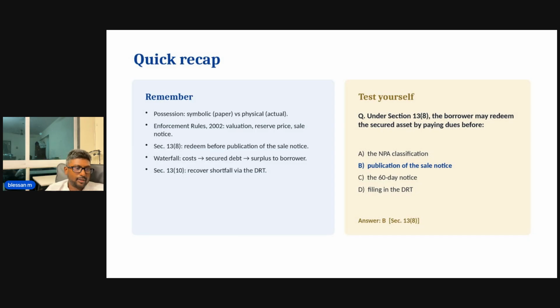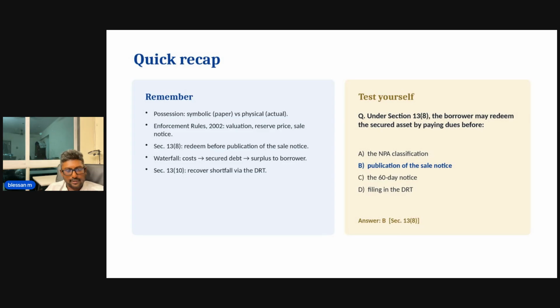With this, we conclude this topic, and you can just try out the most important thing: the right to redeem a secured asset is extinguished after the publication of the sale notice. And so today we have seen possession, what is symbolic and physical. Symbolic possession is not there in the Act, of course.